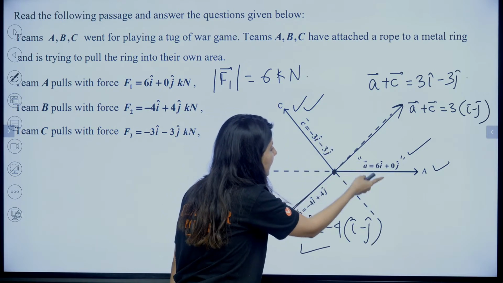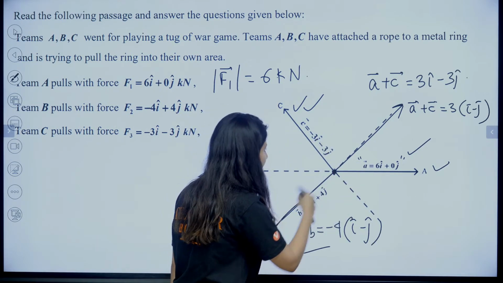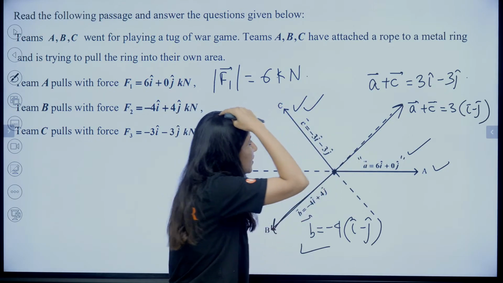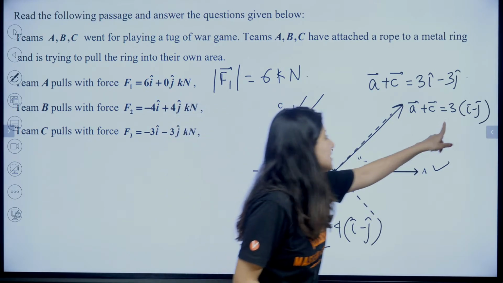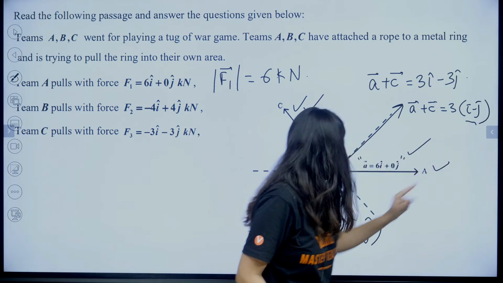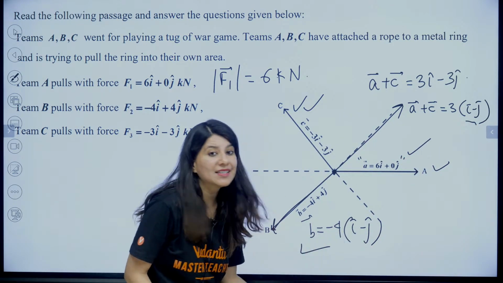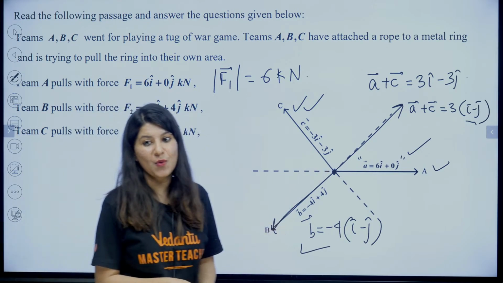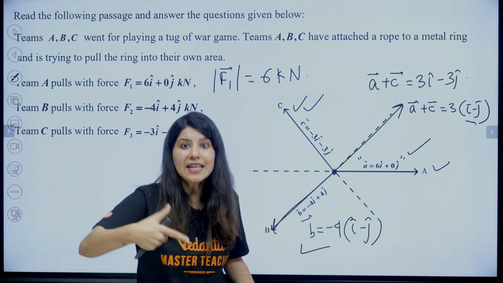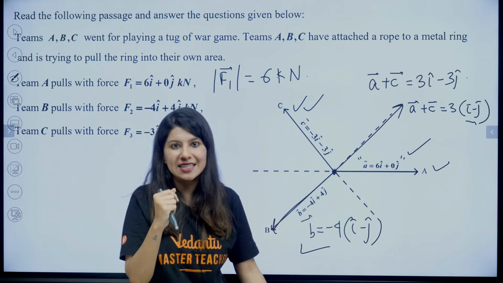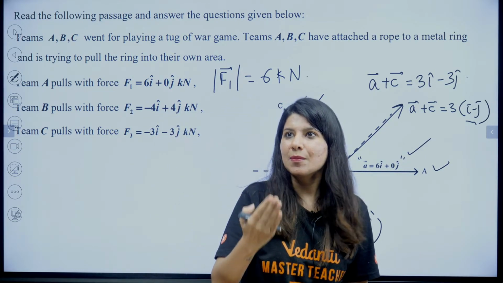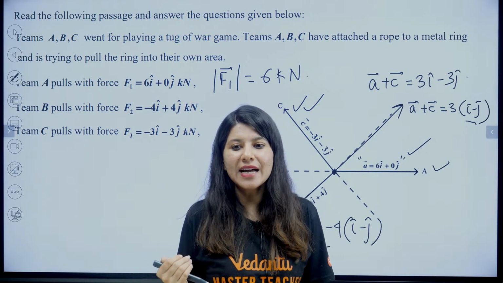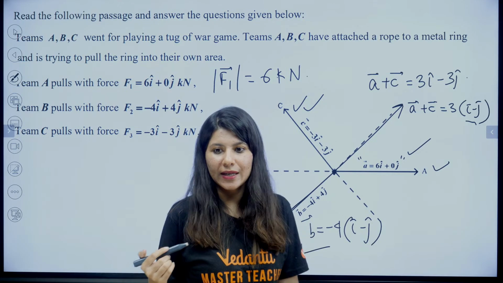If you add A and B, this will also not work. The moment you add A and C, you will realize this is i minus j and this is j minus i. Oh, that means they are pulling in the opposite direction. This is your hit and trial method, or the observation skills. Sometimes we do that. Suppose x plus 2y equals 3. We see that 1, 1 is going to satisfy it. So, hit and trial.